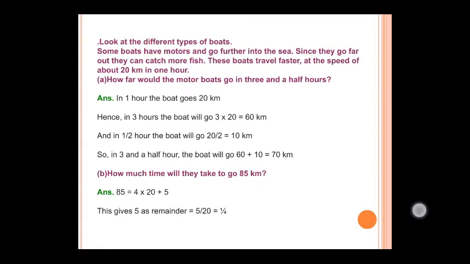Using that formula, see here 5 is the remainder, so you can write 5 by 20. 20 is the divisor, 4 is the quotient, and 5 is the remainder. 5 by 20 you can write, 5 ones are 5, 5 fours are 20, so 1 by 4 is the answer. So hence the total time taken to travel 85 kilometer is 4 and a quarter hours. That is 4 hours 15 minutes.